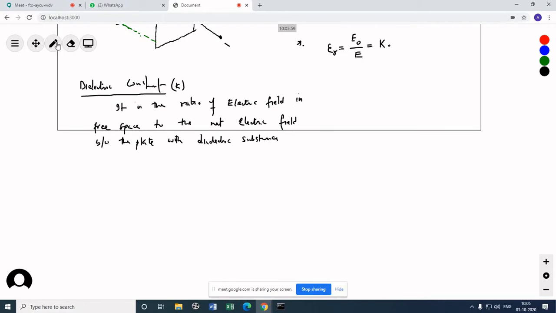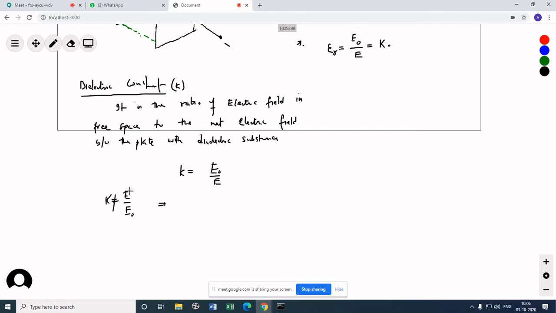Why is kappa E0 by E and not E by E0? Kappa is a Greek letter, by the way. You should know one thing: E by E0 is wrong. If you do this, it means the electric field in a medium can be greater than the electric field in free space, which is not possible. Just as there is no medium in which the speed of light is greater than c.